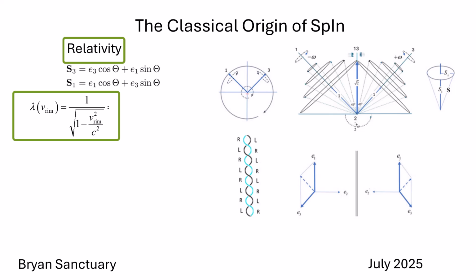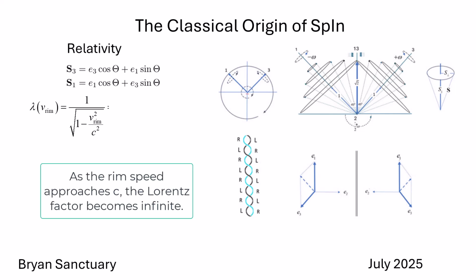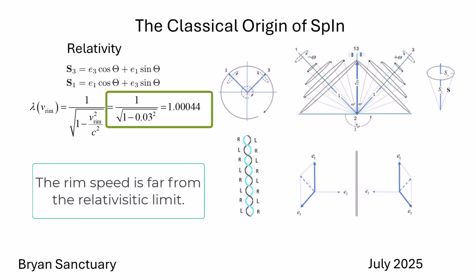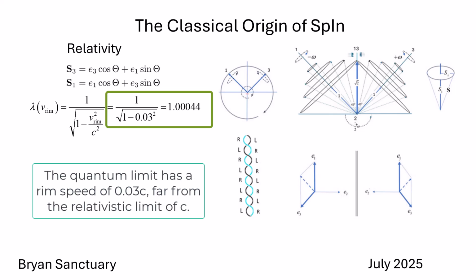Physicists often focus on the relativistic limit. This famous Lorentz factor tells us how time dilates as an object spins faster. As the rim speed approaches the speed of light, this factor would normally grow without bound, but the rim velocity is far from that limit, and the electron stops absorbing energy at the quantum limit of pi/4. This distinguishes the quantum limit or domain from the relativistic limit.